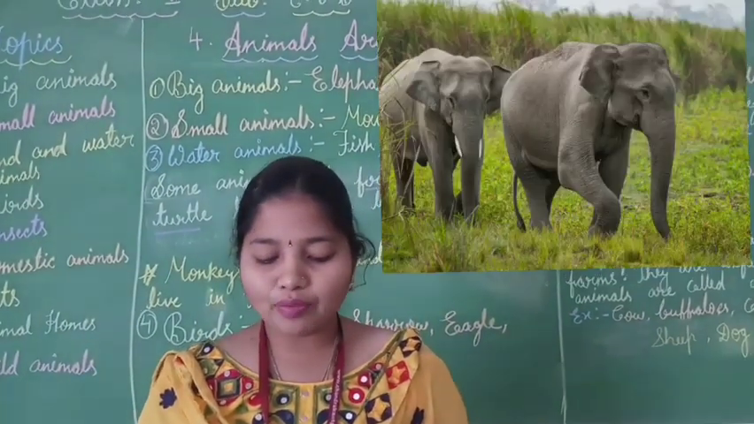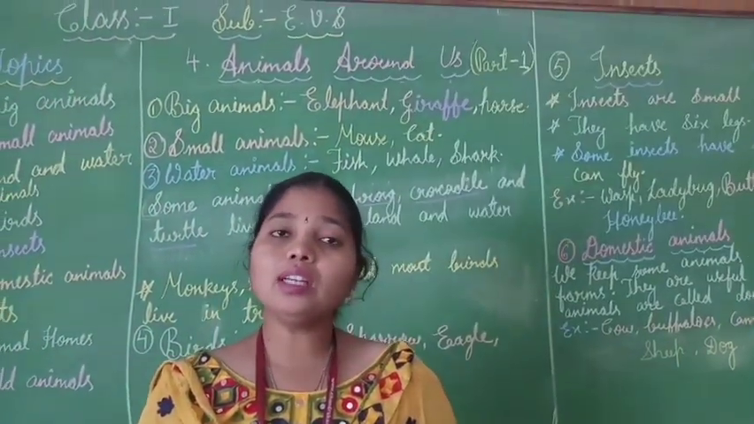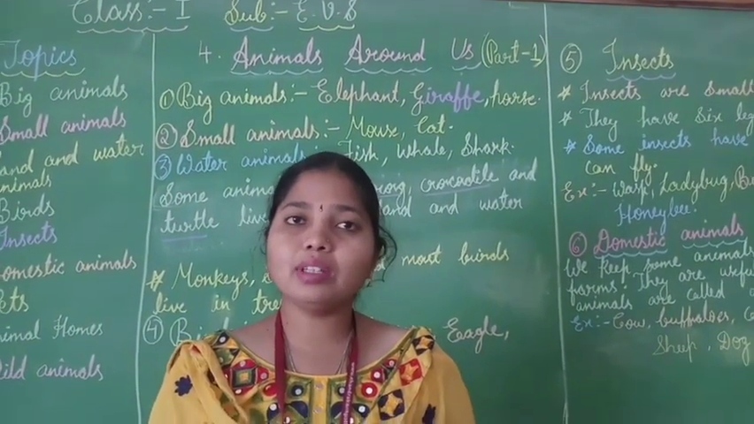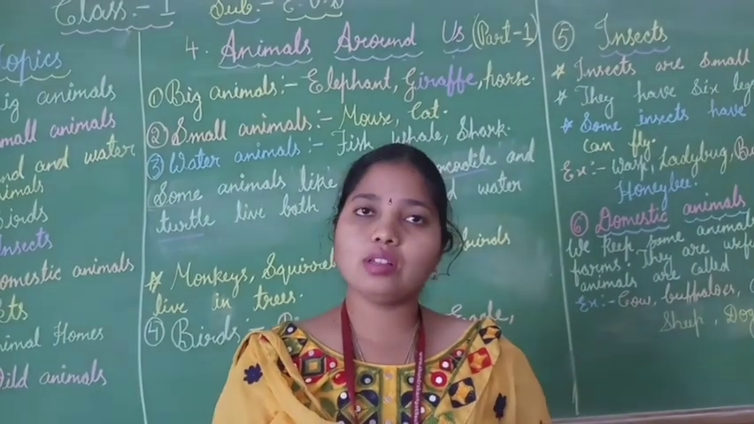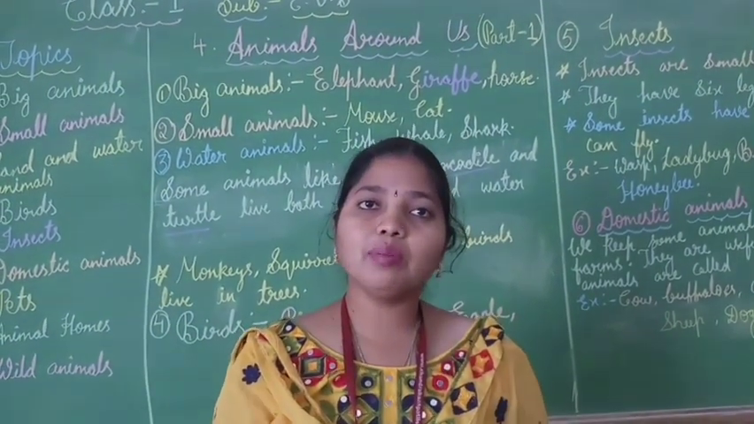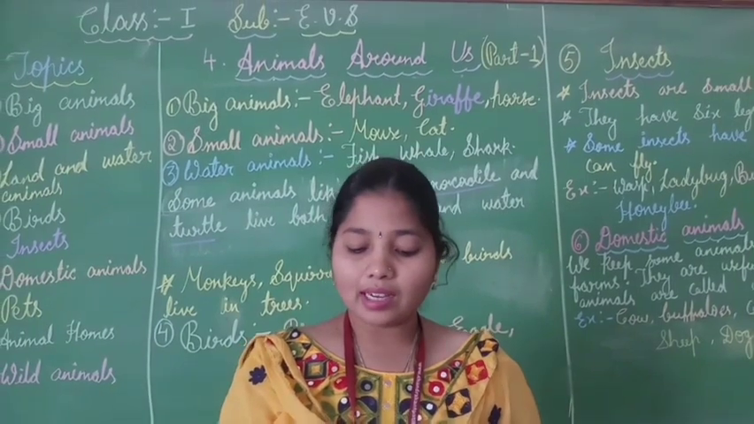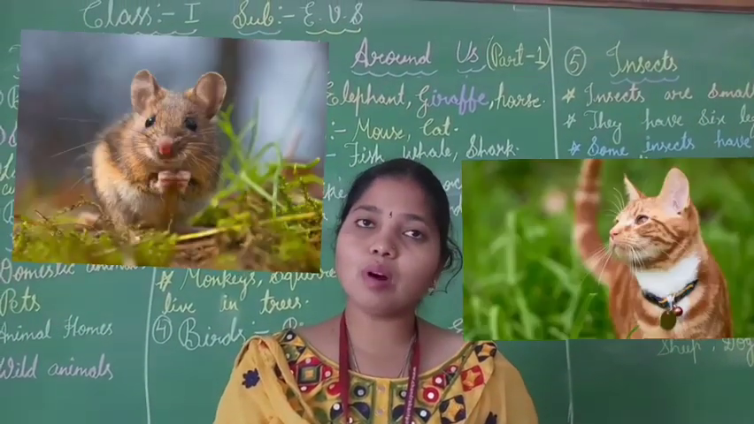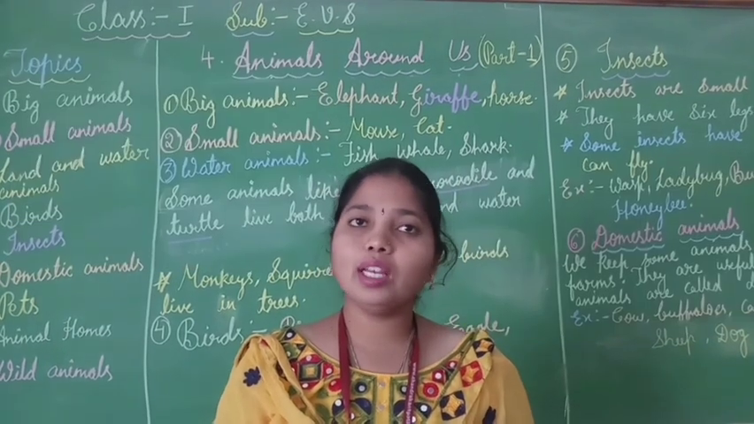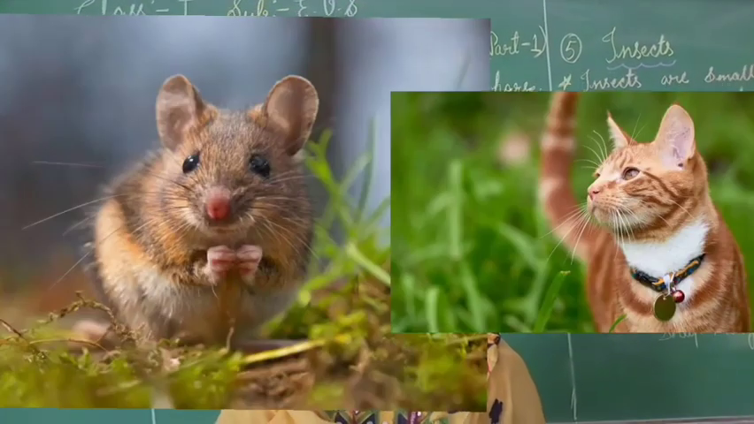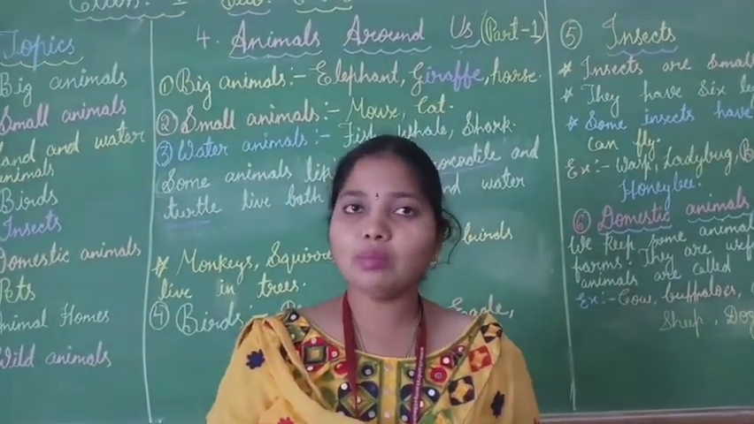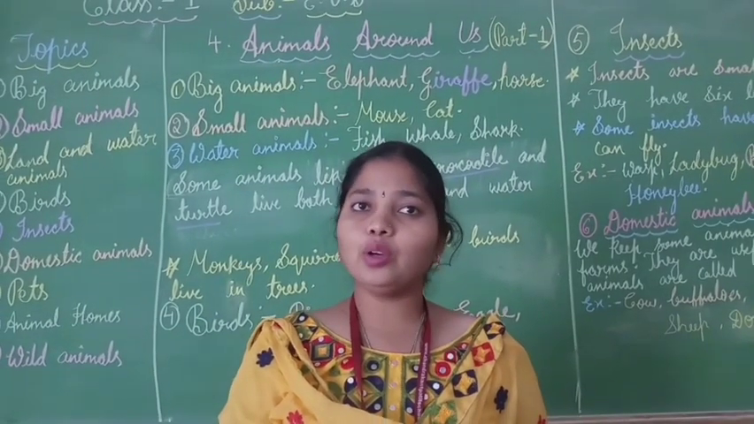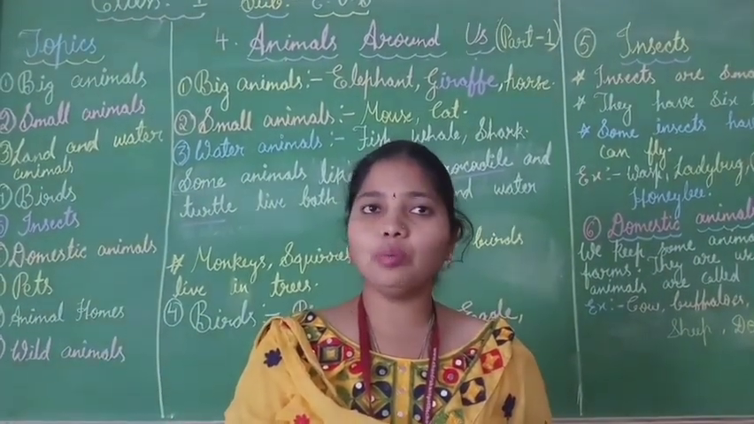Some animals such as elephant, giraffe and horse are big. Which are the big animals, children? Elephant, giraffe and horse. We call these 3 animals big animals. And some animals such as mouse and cat are small. The small animals' examples are mouse and cat. Children, I hope you all might have seen the mouse and cat in your home, isn't it?